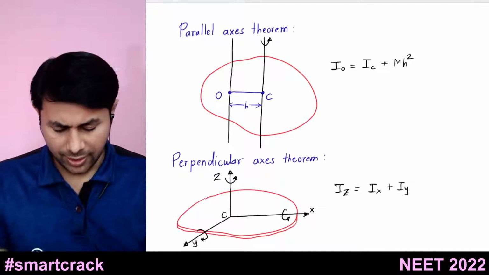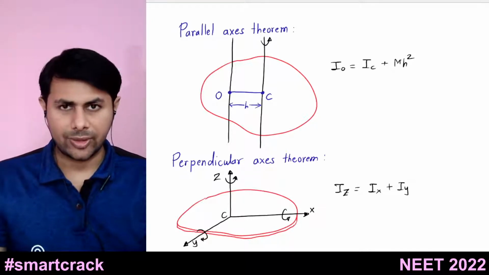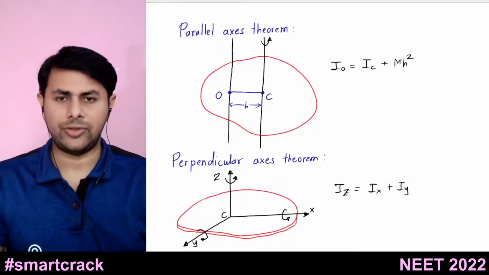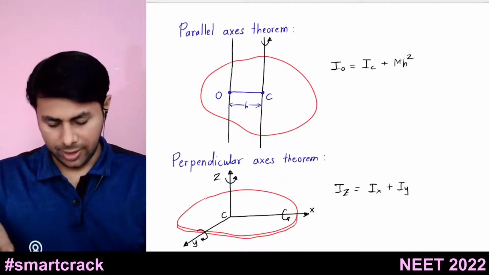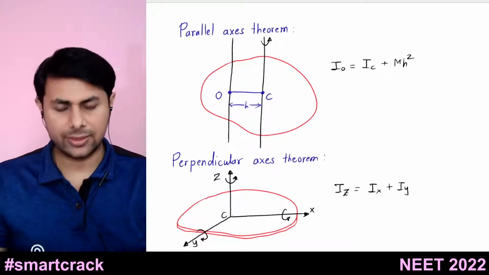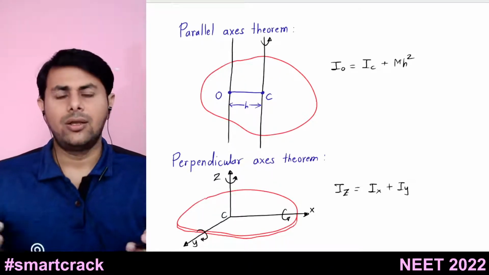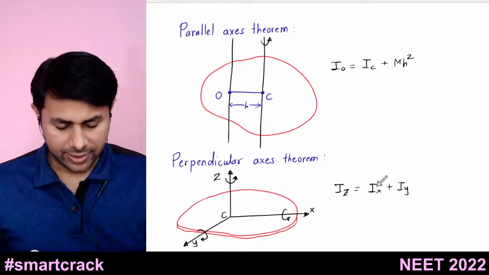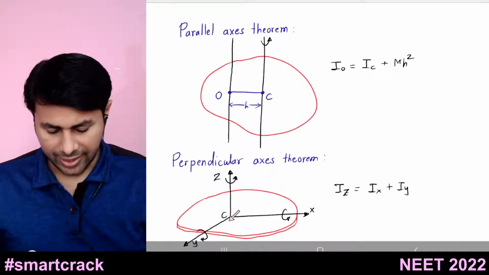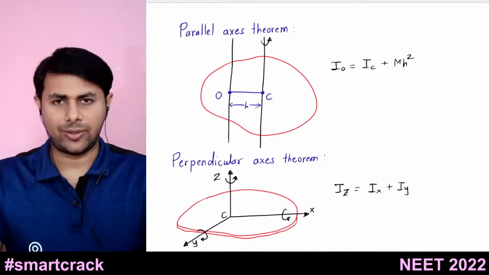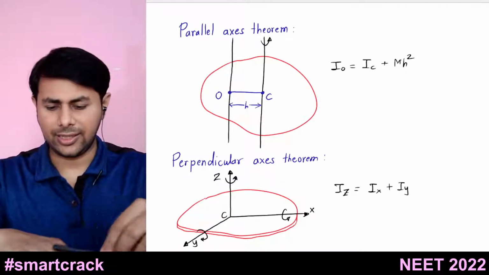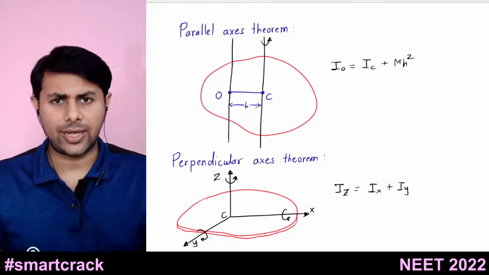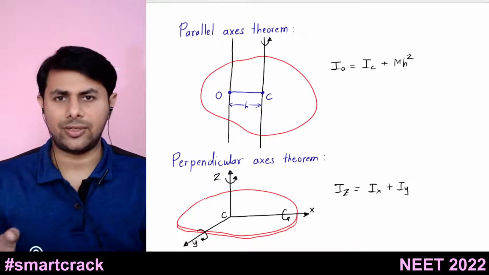So what does that say? Let's suppose you know the moment of inertia of this body about this vertical axis, which is perpendicular to the plane of the body. Then you can find the moment of inertia of the body about these two axes, let's say x and y axis, which are lying in the plane of the body. All of those axes are concurrent, passing through the center of mass.